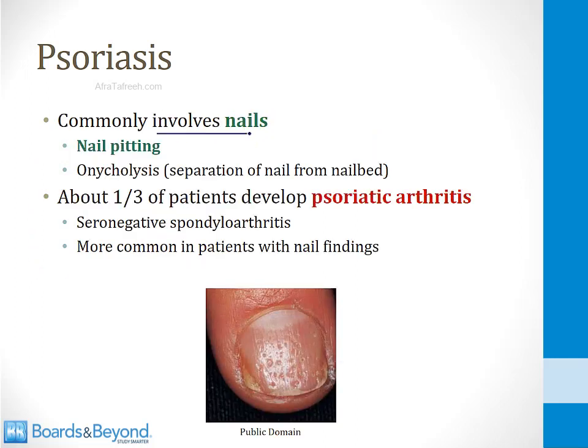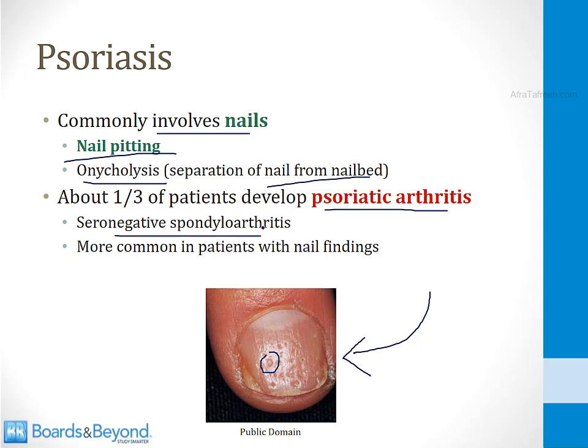Psoriasis commonly involves the nails. Many patients with psoriasis develop nail pitting. There's an example of that shown on the screen here. You can see the pits in this person's nail. In addition, many patients with psoriasis develop onycholysis, which is separation of the nail from the nail bed. And then finally, about a third of patients who have psoriasis of the skin develop psoriatic arthritis. This is a form of seronegative spondyloarthritis, which I talk about in videos in the musculoskeletal section. It's more common in patients who have the nail finding, so a classic presentation of psoriatic arthritis is someone who has psoriasis with nail findings and then develops arthritis. That is a person who may have psoriatic arthritis.